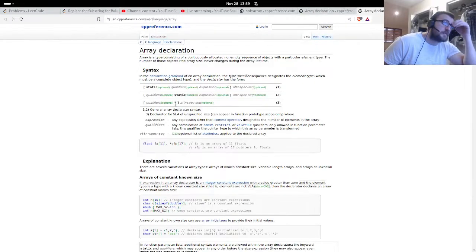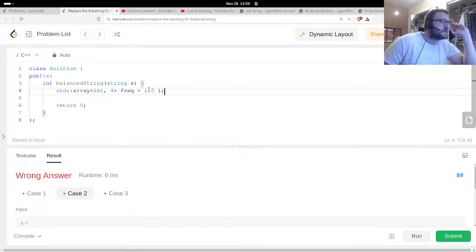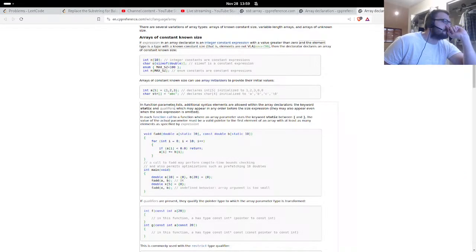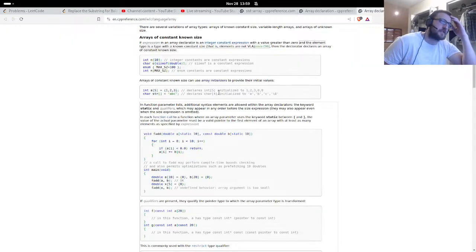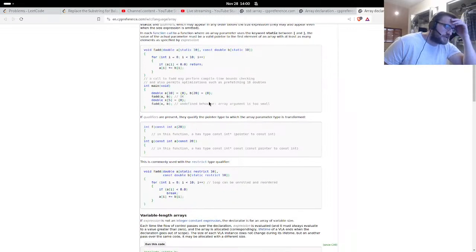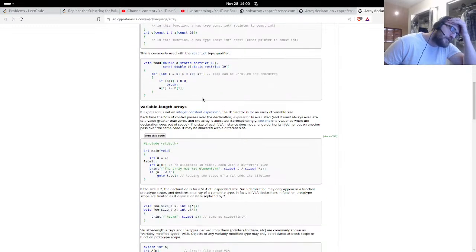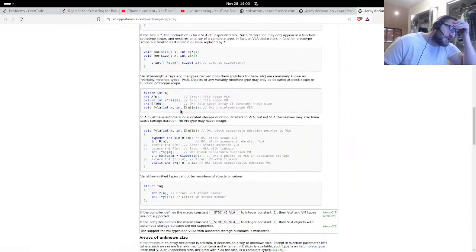Shoot. I don't even know how to describe what I'm looking for. I just want to know if this is legal, like a reasonable way to do it. In other words, I just want to know if this initializes everything in the array if I do it this way. I think I can remove this element, but I saw somewhere that you can use a single element that actually ends up initializing everything. I just don't remember where, if I want to verify that, where that is in the documentation.